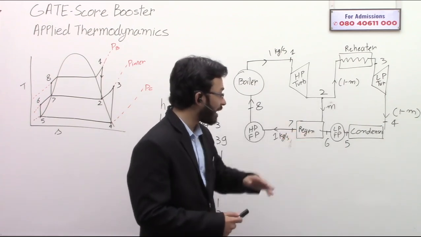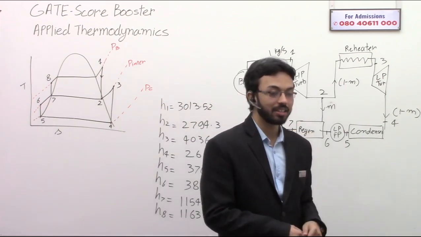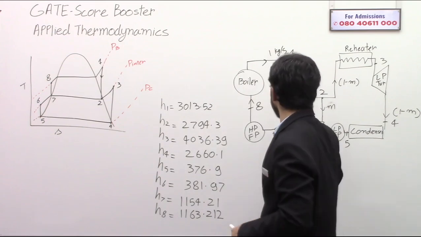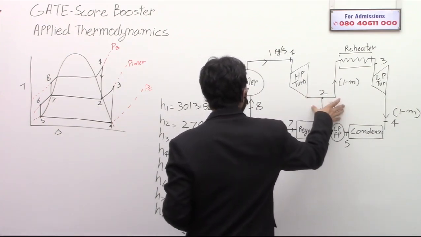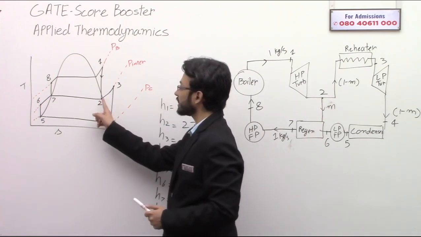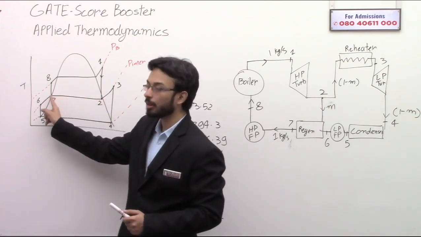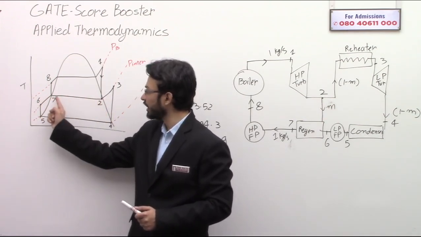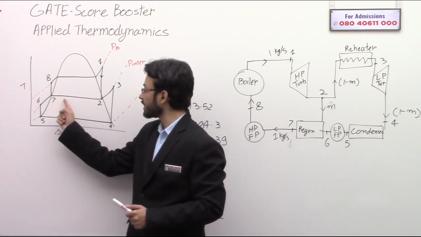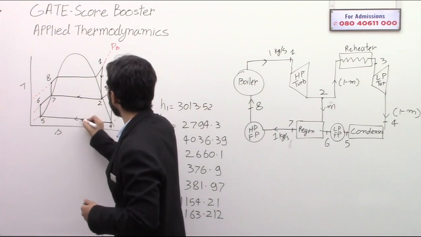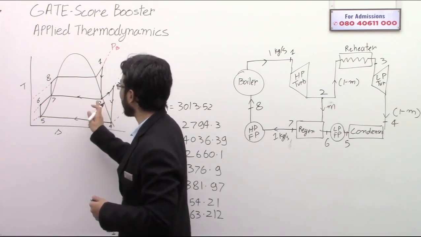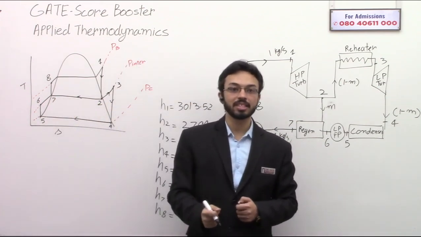Okay. Now what happens in the regenerator? This steam is going to condense and come to point 7. This is the condensation of this bleed steam. Okay, from 2 to 7, the bleed steam is condensing.